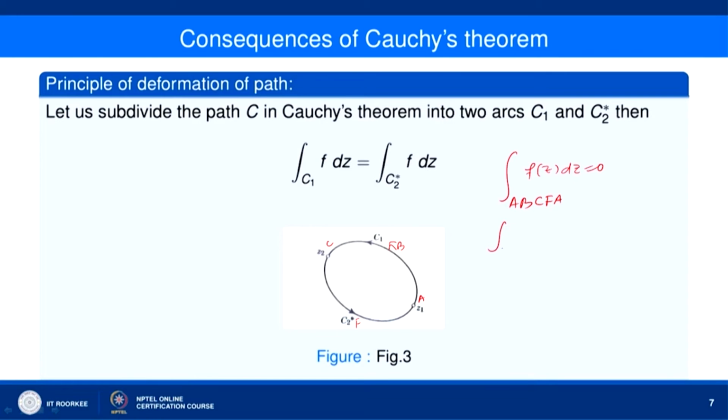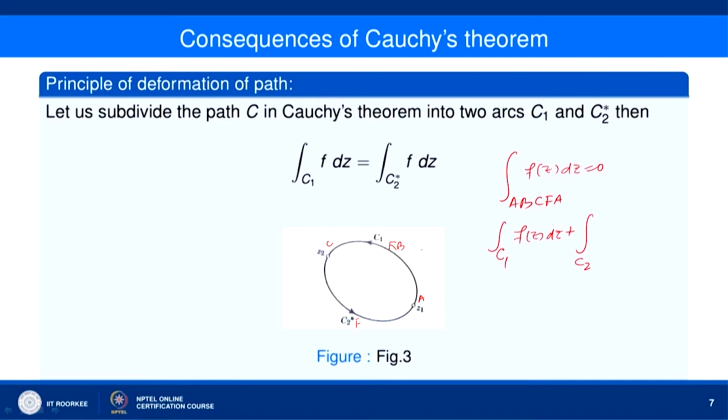Now, this gives you the integral over C1, which joins Z1 to Z2. Z1 I have named as A, Z2 I have named as C. So, the integral over C1 of f(z) dz, plus the integral over C, F, A, which is C2 star, equals 0.